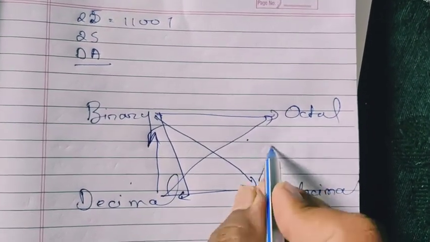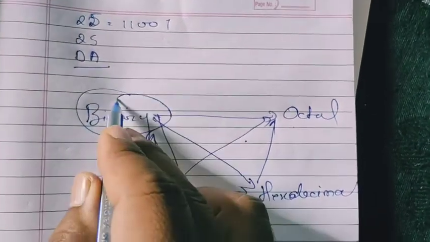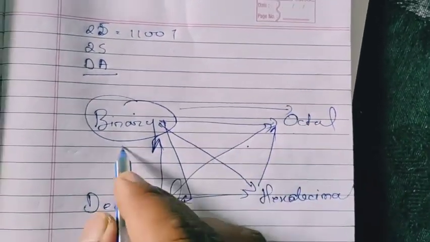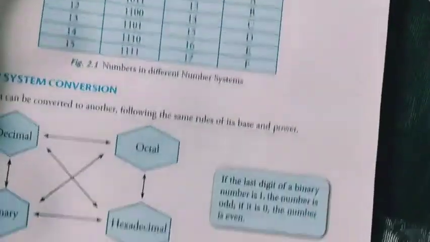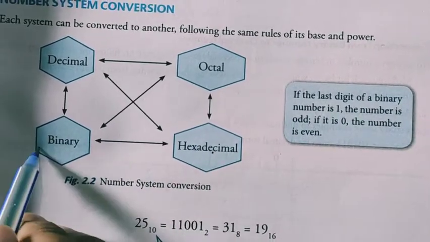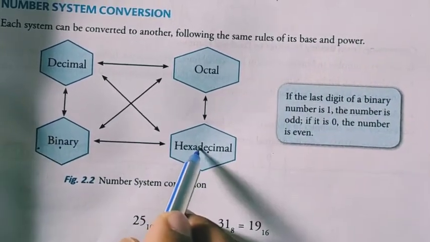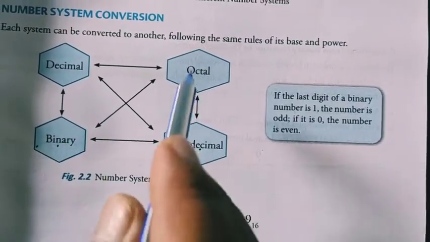We can convert hexadecimal to octal, hexadecimal to binary, like this. One form of number system can be converted into all the other 3 forms by different procedures. Here it was explained that arrows are shown in both ways, meaning hexadecimal to binary is possible, and binary to hexadecimal also. You can interchange like this, decimal to hexadecimal, the 3 ways they can convert among themselves.